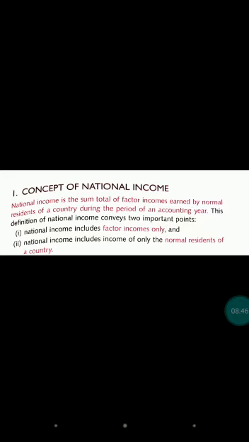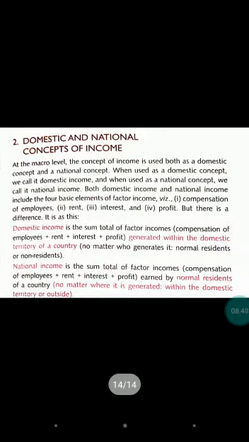Now moving further, the domestic and national concept of income. Like we have discussed national income, both are different.